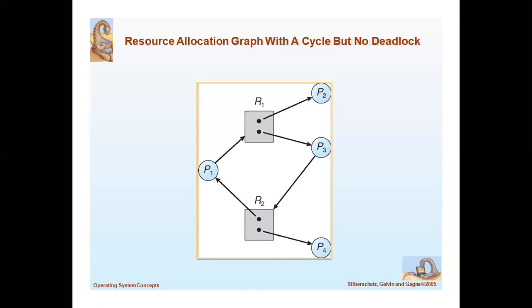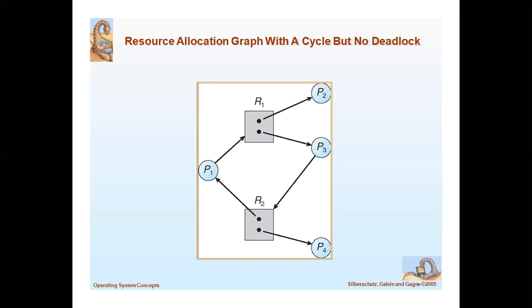Why? Process P1 requests the resource R1. But resource R1 has two instances. One is allocated to process P2, another one is allocated to process P3.